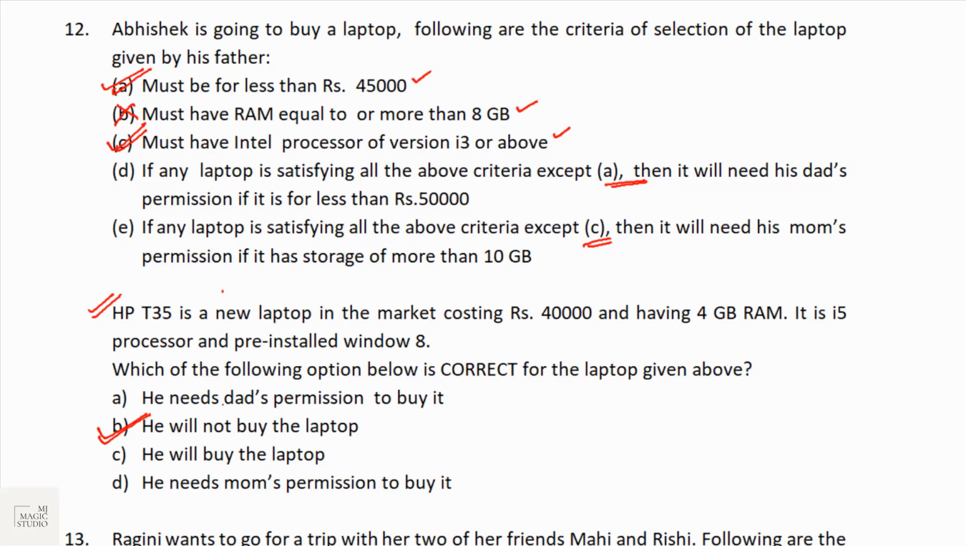Do we have anything related to A? Yes. If all the criteria satisfy except A, but the whole trip must not take more than 3-4 days. Now, let us see. Direct bus service is available and it will take 2 nights and 3 days. That means it is not taking more than 3-4 days. This one is satisfying. And if this is the case, she should ask Mahi. Which of the following mentioned below option is correct for Ragini and a friend? She will ask Mahi for the trip. Option B should set in.